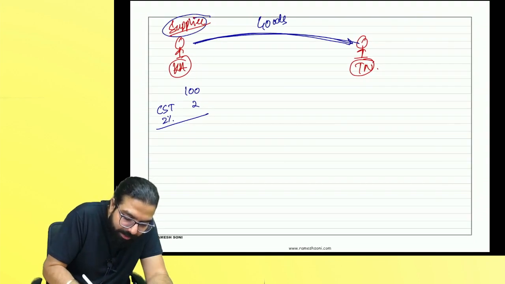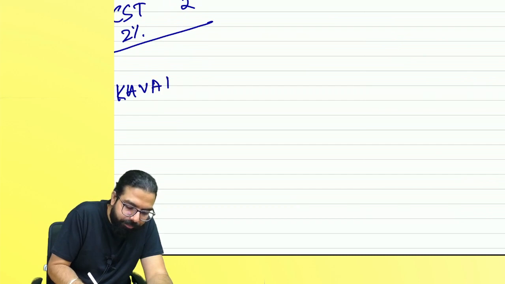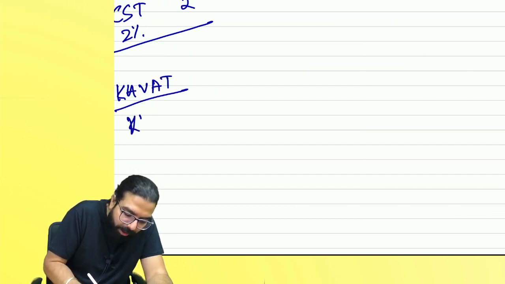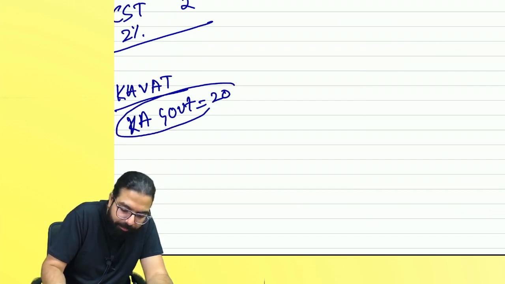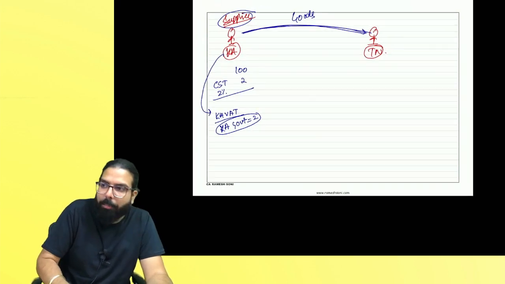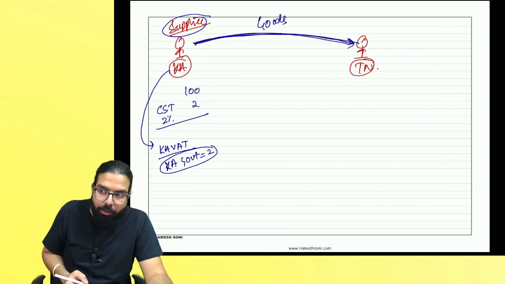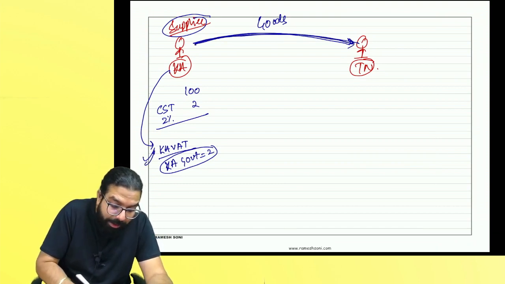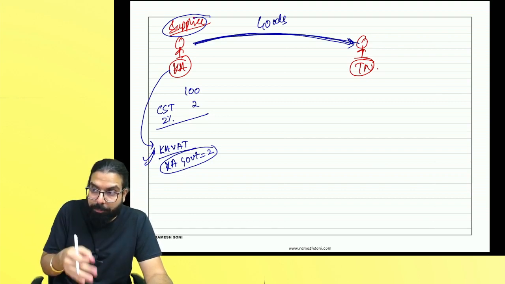And I am registered in Karnataka, no? So I will be registered under Karnataka VAT, and I'll pay this 2 rupees to the Karnataka government. Where was this 2 rupees going, everyone? Karnataka government. Don't you think, first of all, I sold the goods to the state of Tamil Nadu, yet this tax is remaining in Karnataka. It's origin-based taxation. First mistake. First problem.